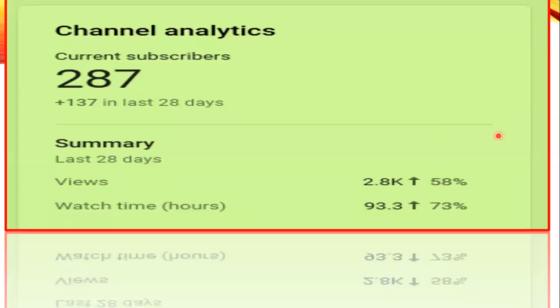Then we are coming to the next heading: other income. What is other income? Note it down, everyone. Other income means any income other than sales.